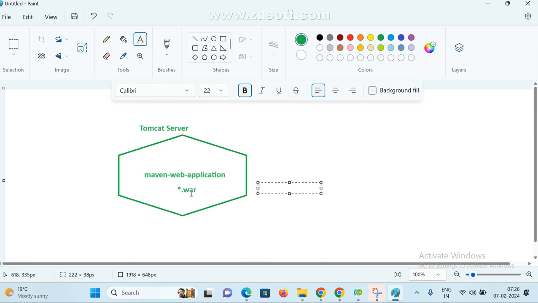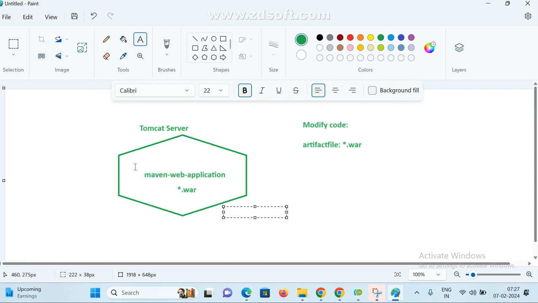Now suppose you modified the existing code and we redeploy. It again generates the war file. If we deploy the same file in the Tomcat server, there is some downtime.